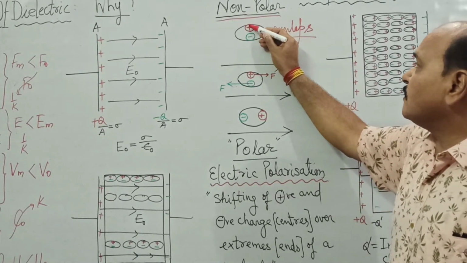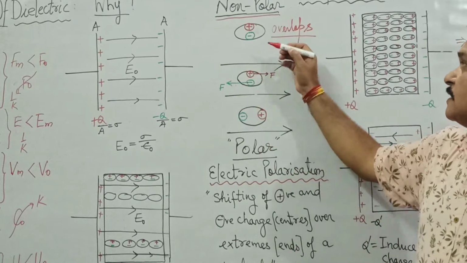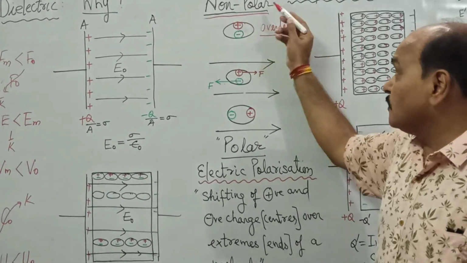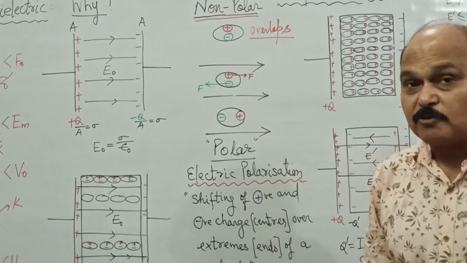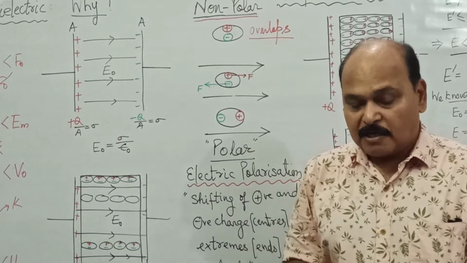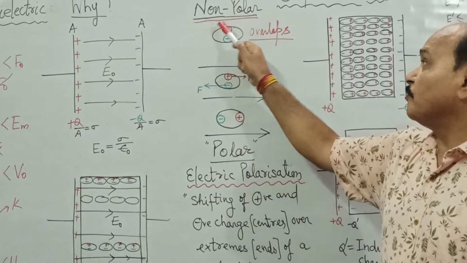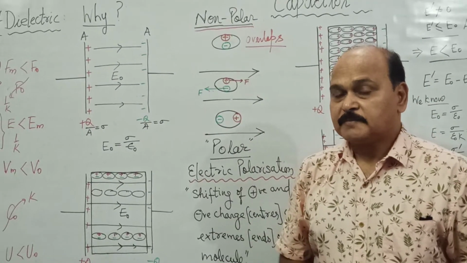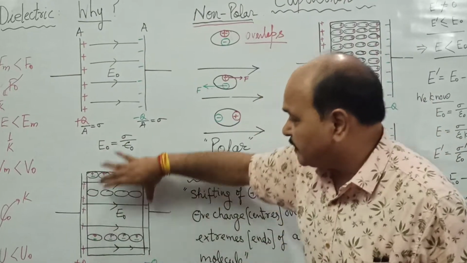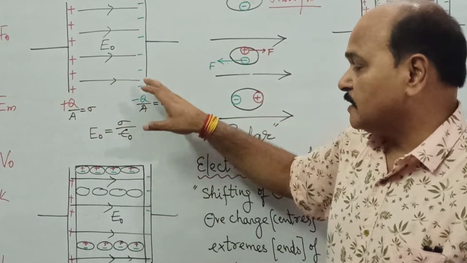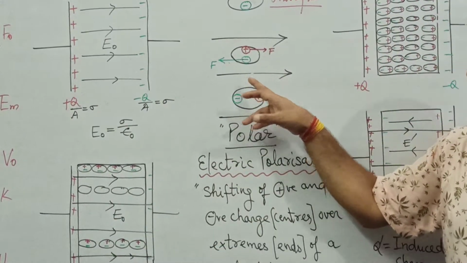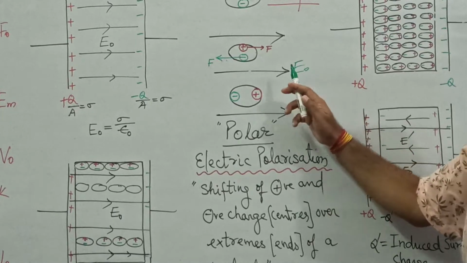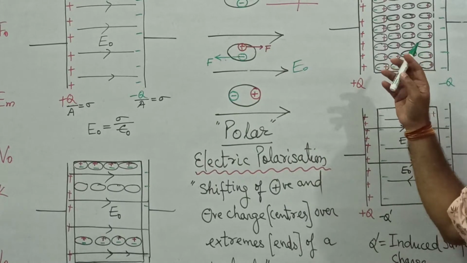This is the positive charge center of a molecule of a dielectric, and this is the negative charge center. They lie one above another. That way they neutralize each other, and the molecule as a whole is electrically neutral, and we call such molecules non-polar. So this is the status of each and every molecule of a dielectric. But what happens when the dielectric is placed in the space between the two plates? Each and every molecule is subjected to the uniform electric field E naught, say towards the right.